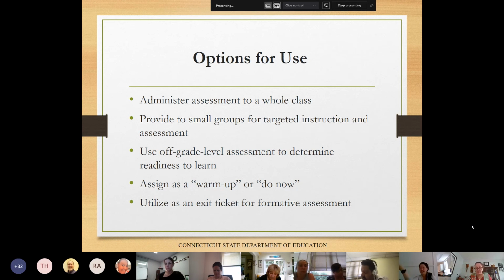Since the assessment items are available through the assessment viewing application, you can also display the selected items for use as an entry or an exit ticket. You can use them to engage students in content discourse or to provide further exposure to item types. And we're really going to get into specific ideas on how you might integrate the interims into your classroom in more flexible ways. So before we start that, what we're going to try is a breakout activity.